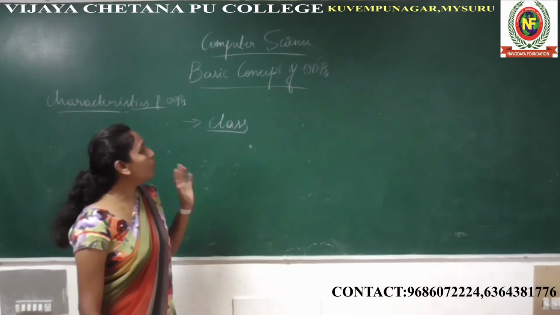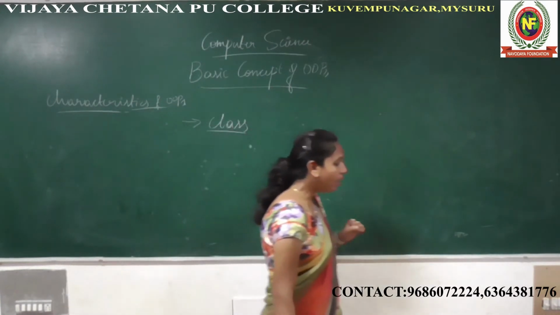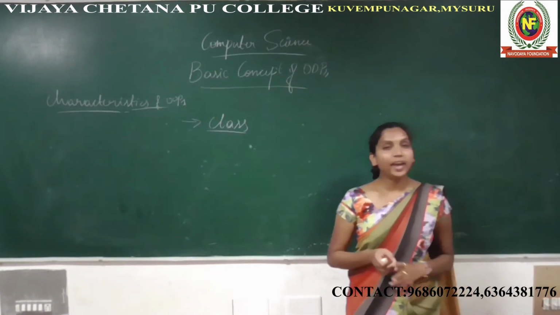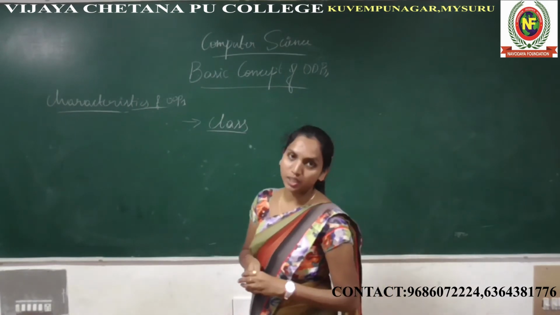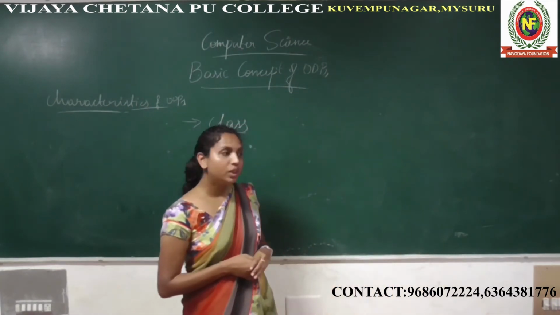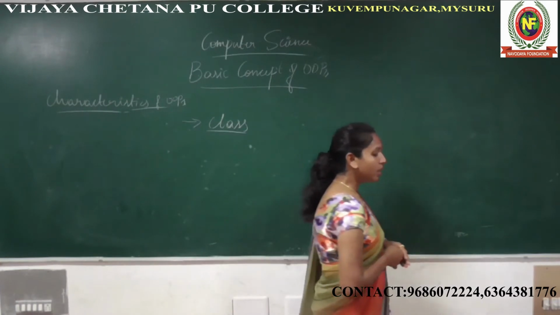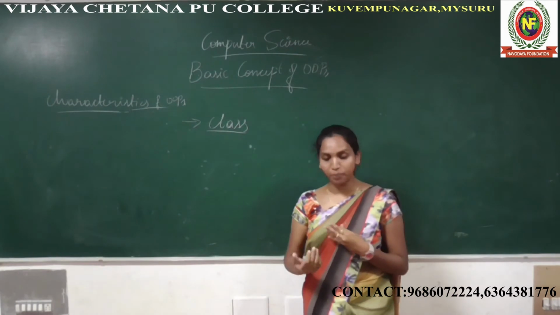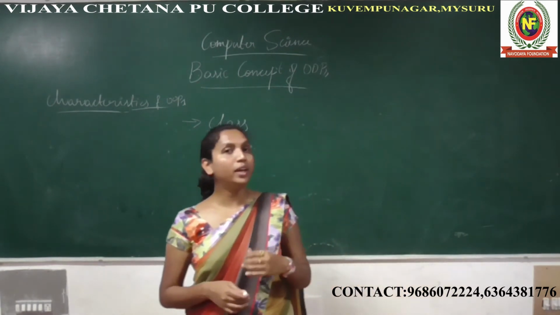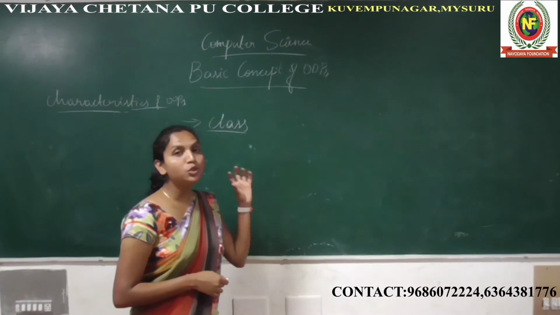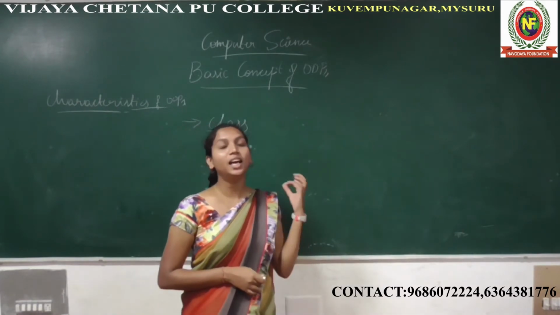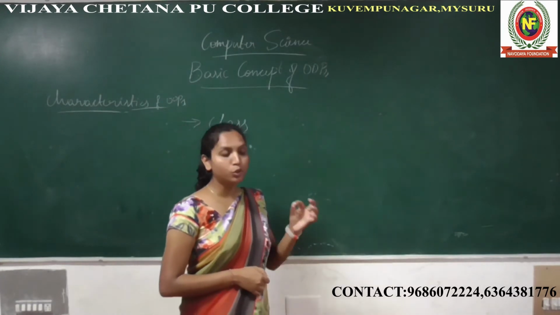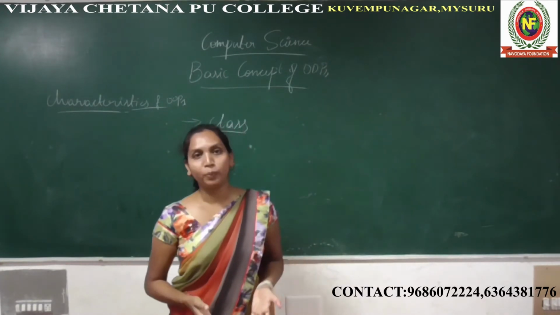Okay, so class is a collection of objects that have identical property, common behavior and shared relationship. So what is the meaning of the objects containing the identical property, common behavior and shared relationship? Identical property, which means I already explained that the object should have an identity itself. Identity itself is nothing but it should be unique. Each object should be unique. That is an identical property, right?